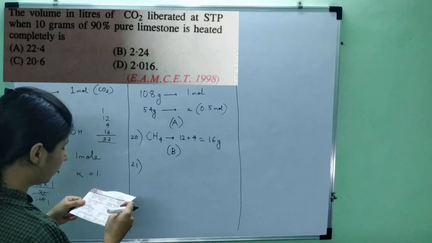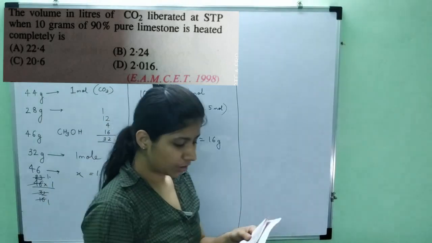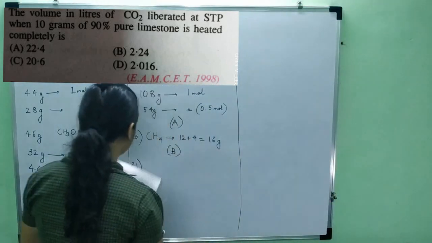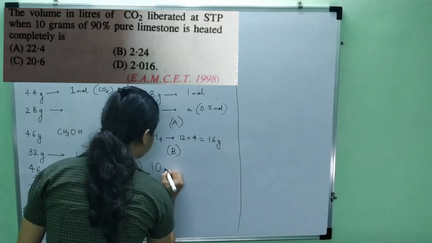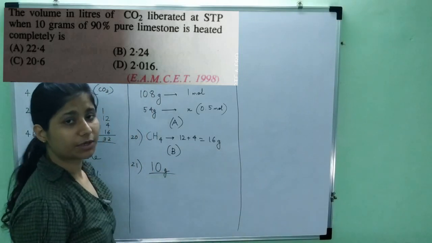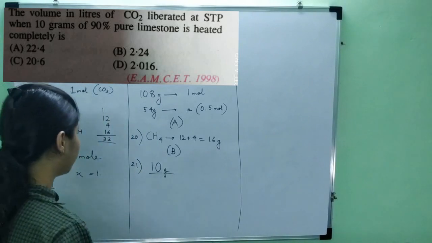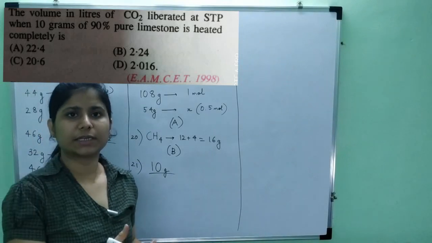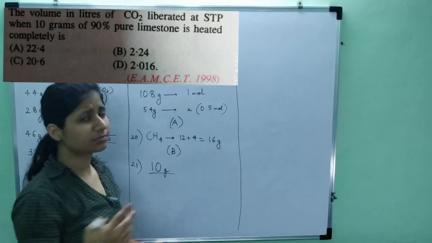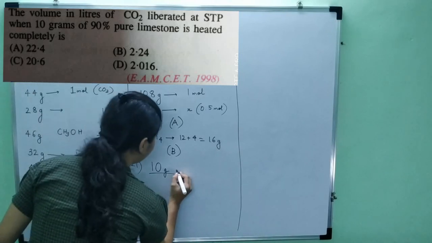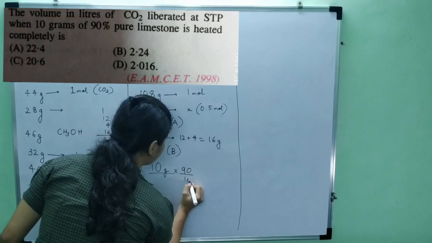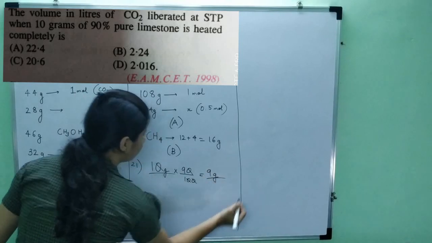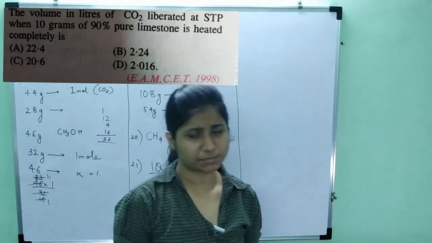Next question is the volume in liters of carbon dioxide liberated at STP when 10 grams of 90% pure limestone is heated completely. Okay, so the actual weight of the substance is 10 grams. But how much is the purity? How much is limestone in it? Limestone is 90%. So it is not completely limestone. Out of this, 90% is limestone and the other part would be some impurities. So if I want to find 90% of this, so this is 9 grams. Okay, so 9 grams is limestone and 1 gram is some impurities.